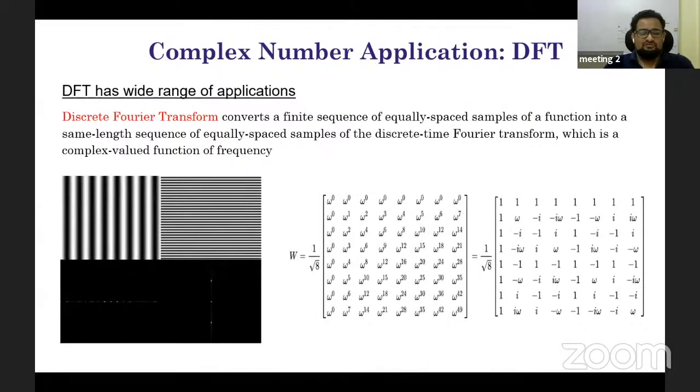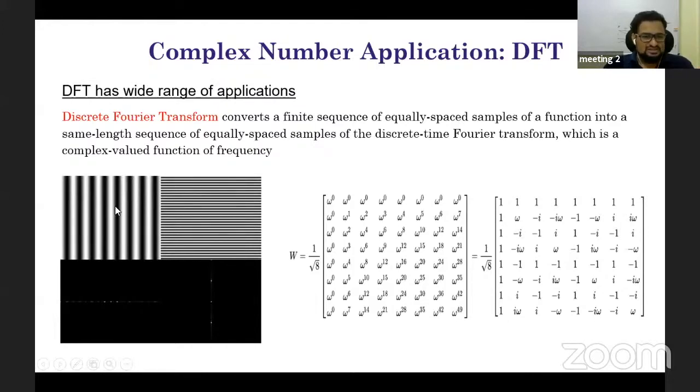Another very important, very famous example of complex numbers in the signal processing area is the discrete Fourier transform, which converts a signal from the spatial domain to the frequency domain. You can see this is a spatial example where the signal is becoming positive, negative, positive, negative, if you take black as positive. This is a signal which is varying. Similarly, this is another signal which is varying.